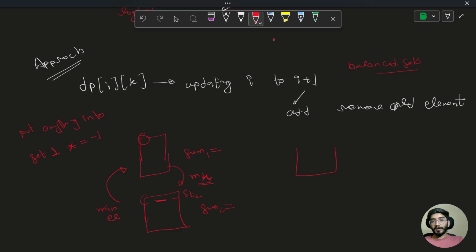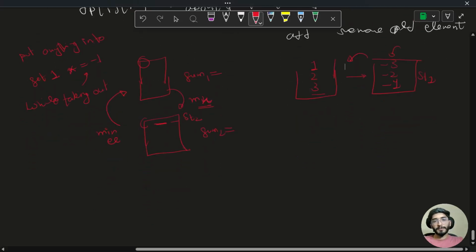Because if there are different elements, let's say 1, 2 and 3, so to get 3 at the top, what I did was multiply every element with -1. It will make them -1, -2 and -3, and -3 is the minimum, so it will be at the top. While putting this, we'll do the same. While taking out, just do the same process. So elements inside set 1 will be stored like this, but actually they are this.